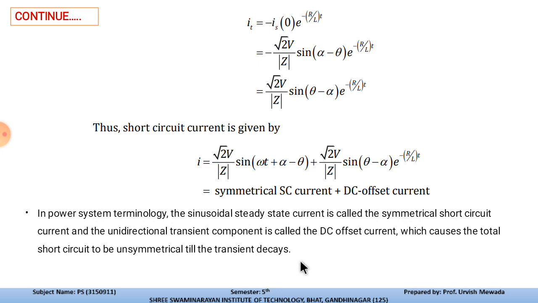Once the transient decays and settles, at that time we will get the normal fault current. And from this study we can determine the value of short circuit current. So this is i equal to Is plus It, and from the value of this current we can select the appropriate protecting device for our power system for protection.